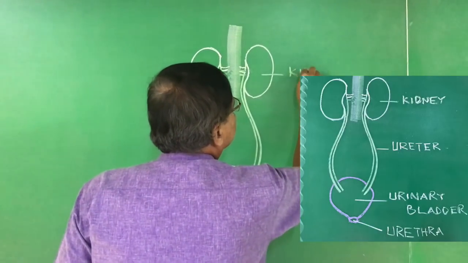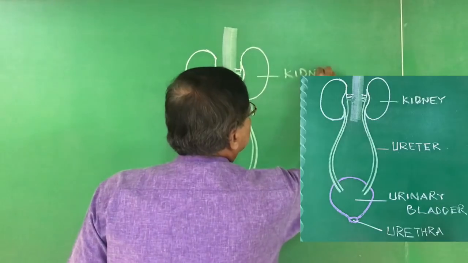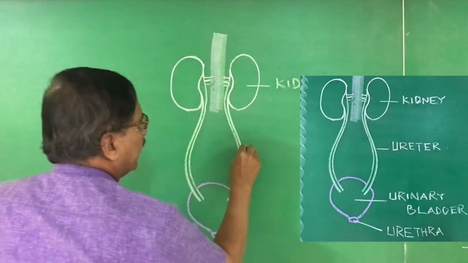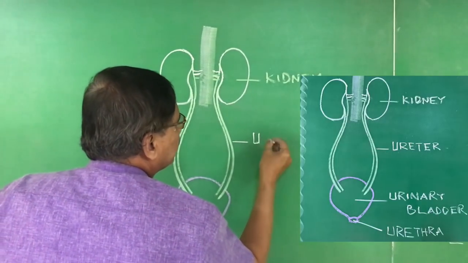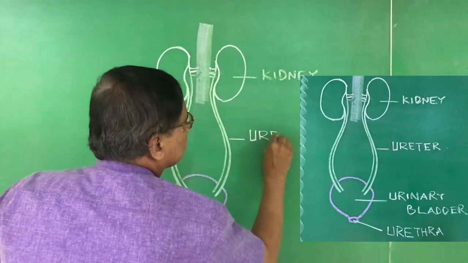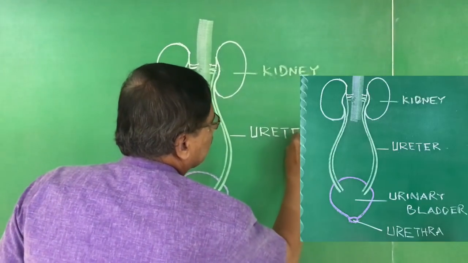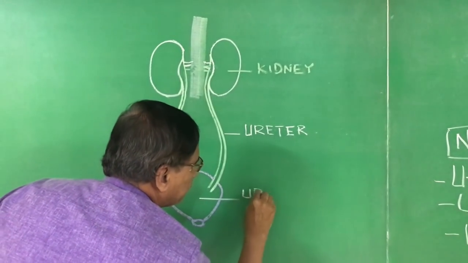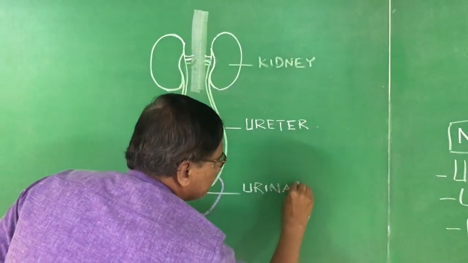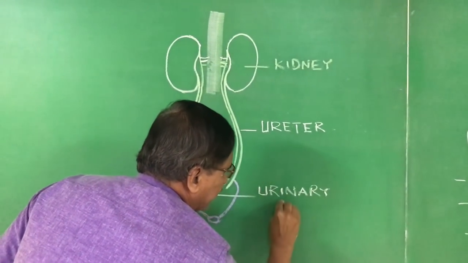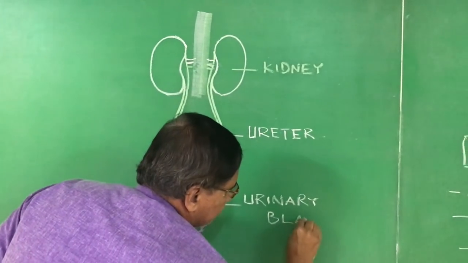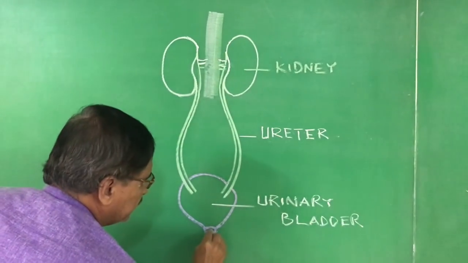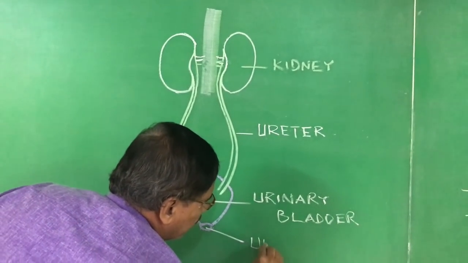Kidney, then ureter, urinary bladder, and opening called urethra.